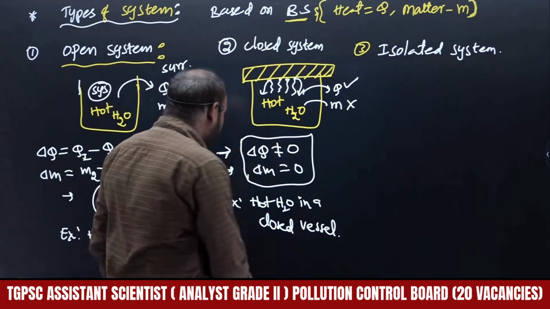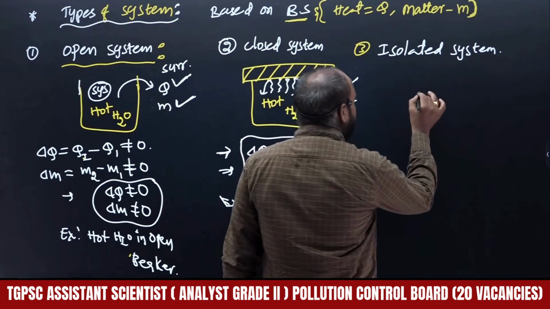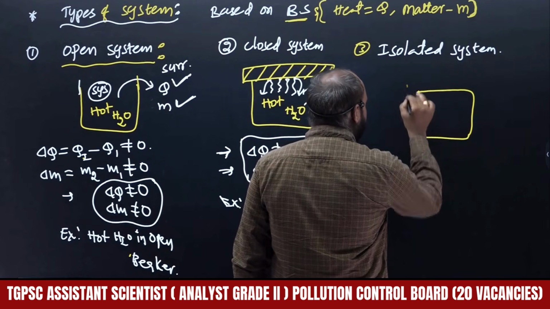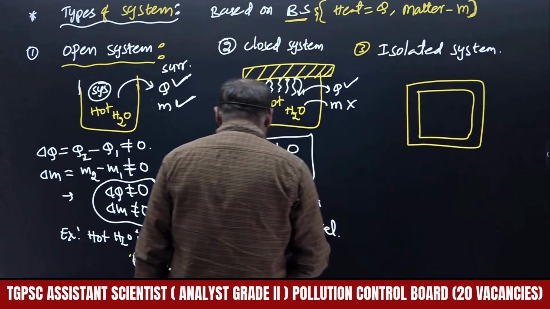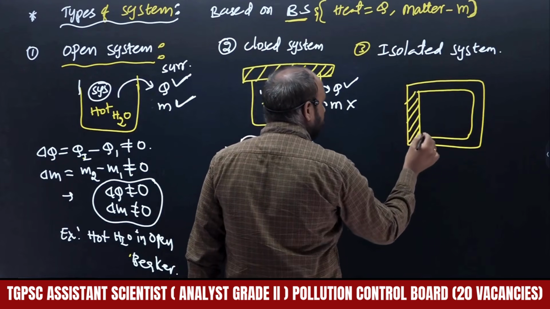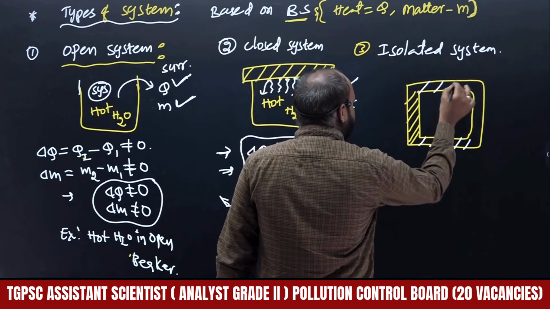Coming to the part of the isolated system. What is meant by an isolated system? With the help of these two systems we are going to get this one easily.